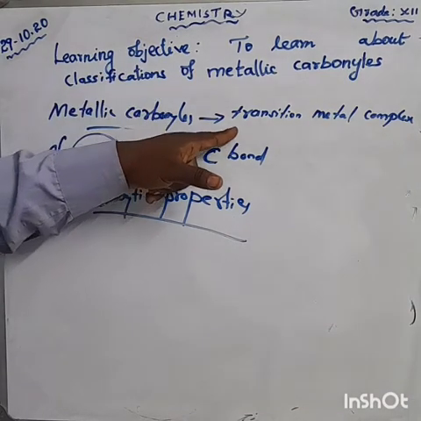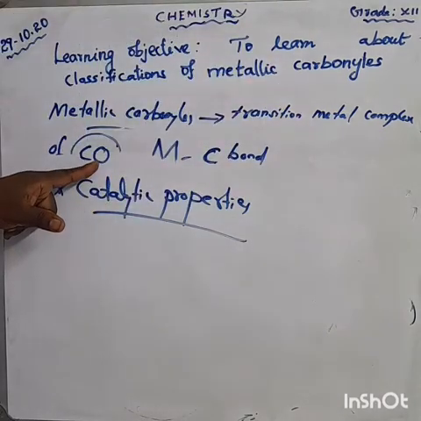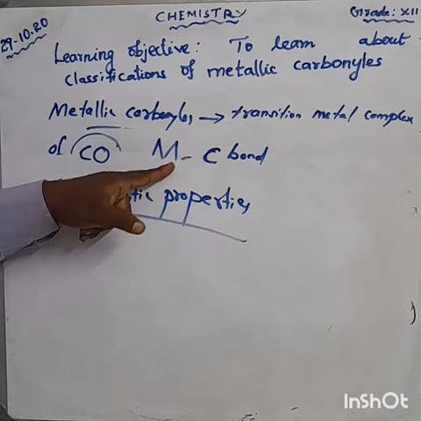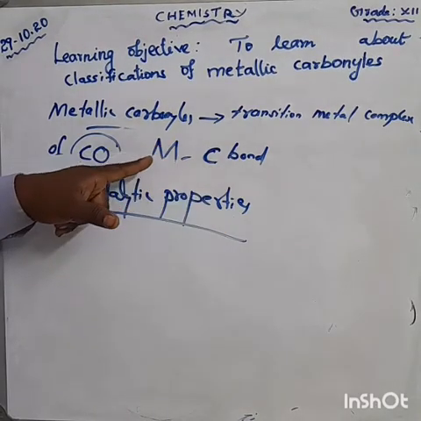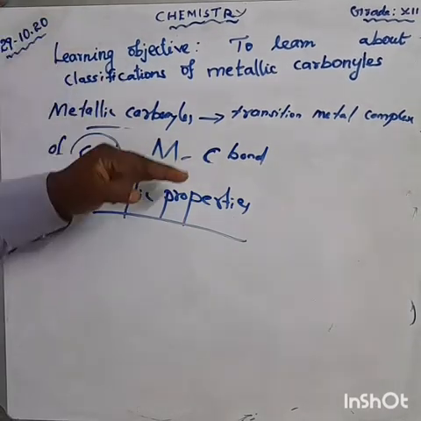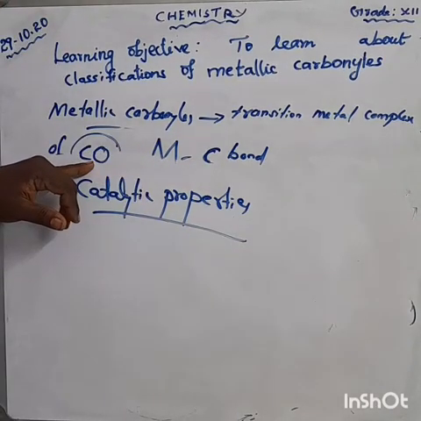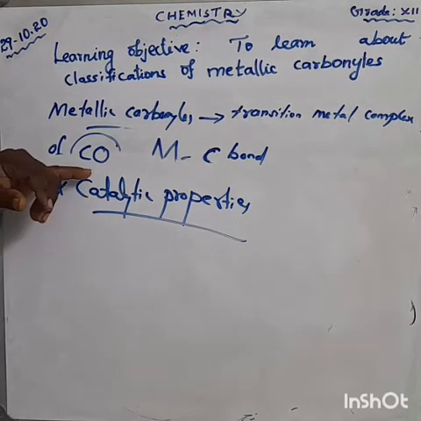Metallic carbonyls are the transition metal complexes of carbon monoxide containing a metal-carbon bond. Which bond? Metal-carbon bond. Clear? In this complex, CO acts as a neutral ligand.